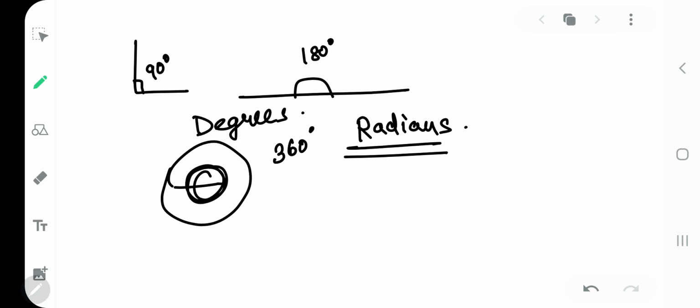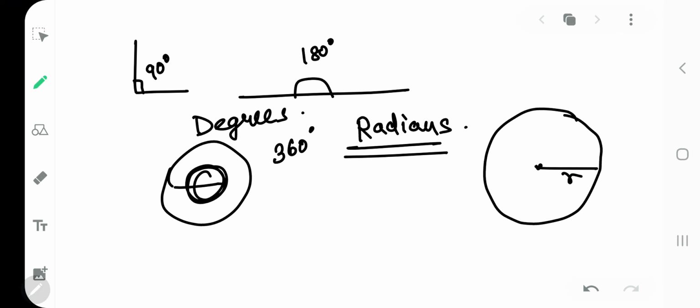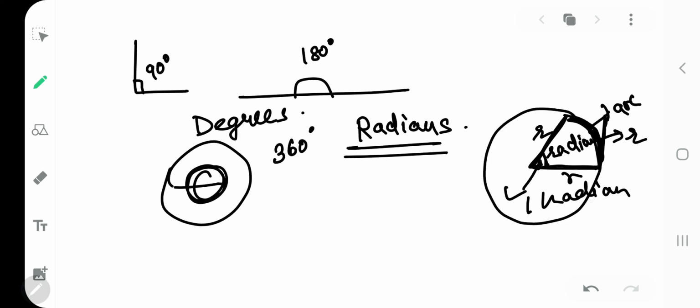Now what is a radian? For example, if I have a circle and in that circle this is my radius. If I take this radius straight here and bend it into an arc form, the measurement will be the same. And if I join this, even this is my radius. So the angle formed by these three equal measurements, that is this arc and these two radii, will be called a radian. So that will be your 1 radian. Are you getting my point clear? So that is your 1 radian, my dear kids.